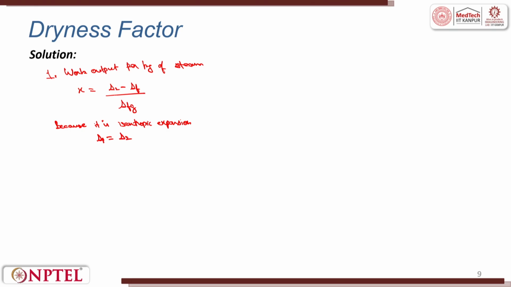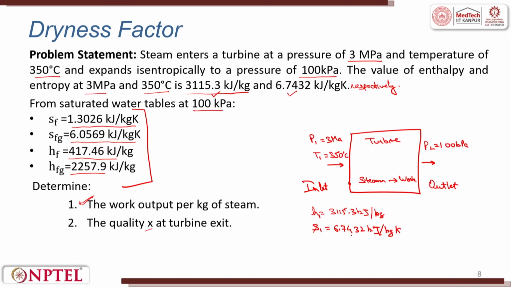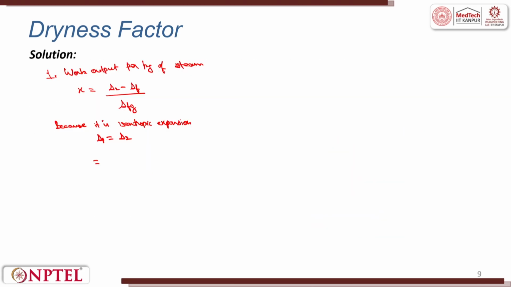So I can put in this relation the value of S1 itself, which is 6.7432 kilojoules per kg Kelvin, minus SF, that is given as 1.3026, by SFG.